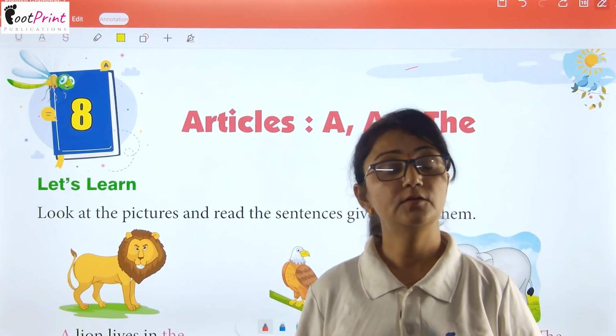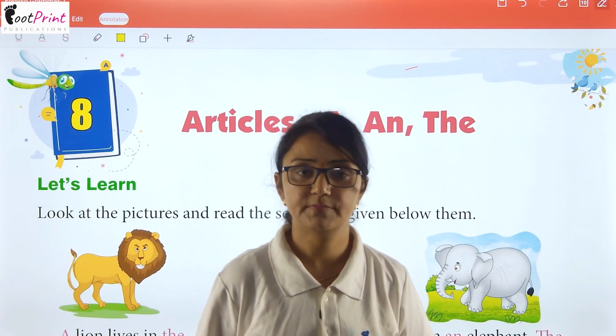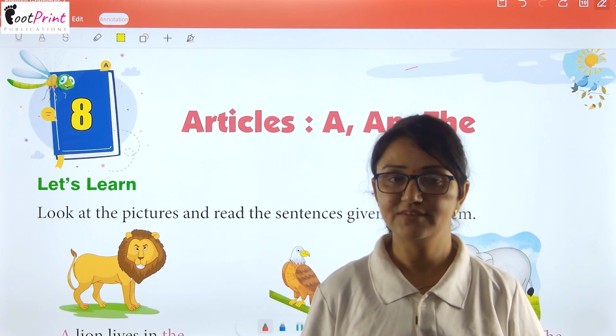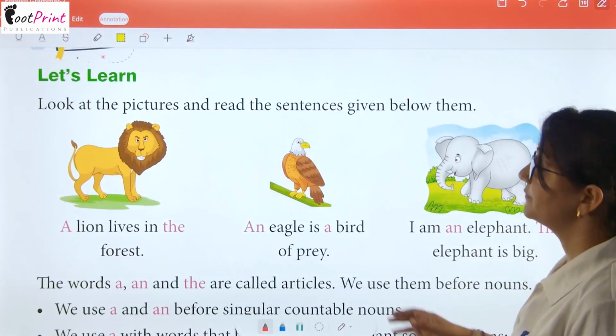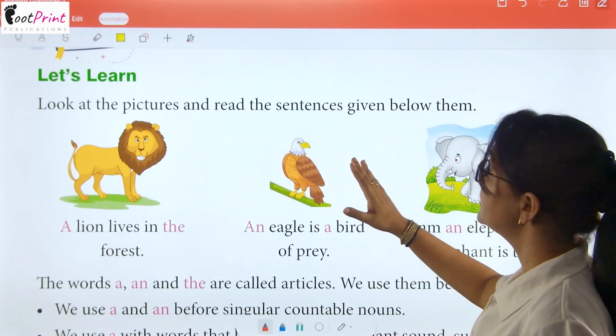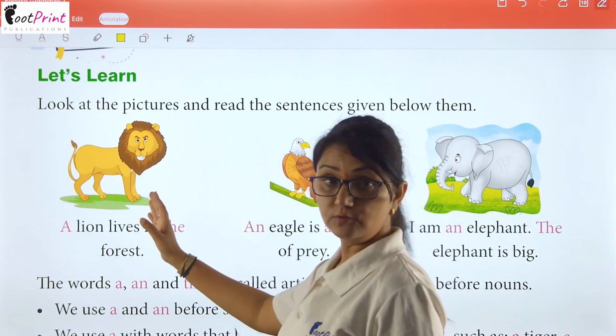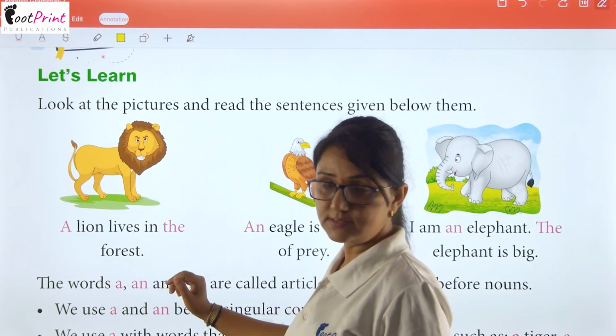Hello my dear kids, in today's class we are going to learn the topic articles, from your chapter number 8. So let's start without any delay. Here we have "Let's Learn": look at the pictures and read the sentences given below. Here you have to look at the picture and read the given sentences.